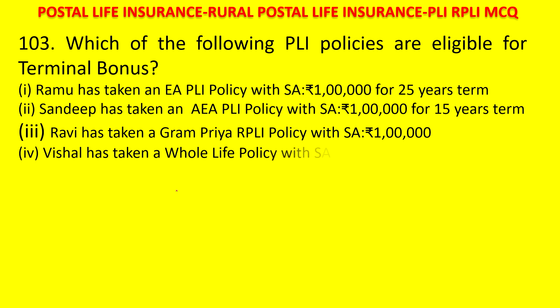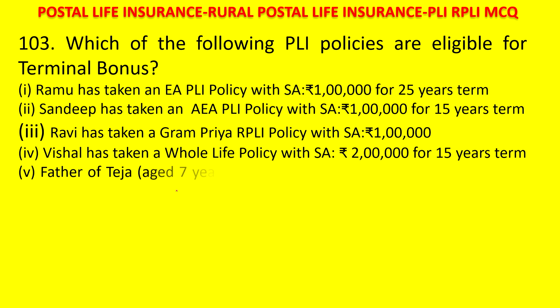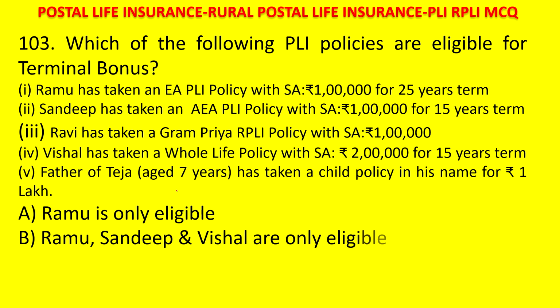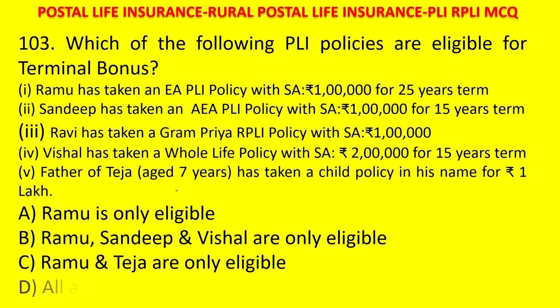Vishal has taken a whole life policy with the sum assured 2 lakhs for 15 years term. 5. Father of Teja, whose age is 7 years, has taken a child policy in his name for 1 lakh. Options are A. Ramu is only eligible. B. Ramu and Sandeep and Vishal are only eligible. C. Ramu and Teja are only eligible. D. All are eligible. Your time starts now.